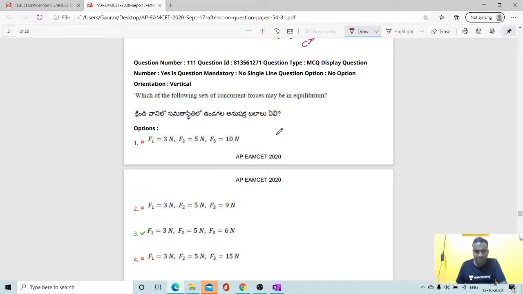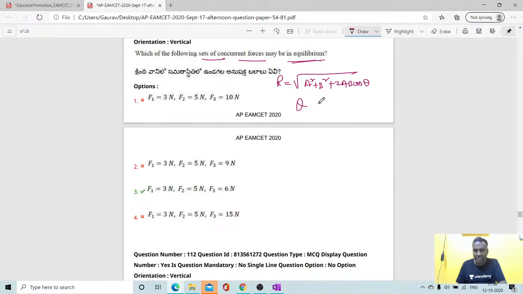Which of the following sets of concurrent forces may be in equilibrium? Students, the resultant expression is root of a square plus b square plus 2ab cos theta, where theta is the angle between a and b, students. So the resultant depends on cos theta.